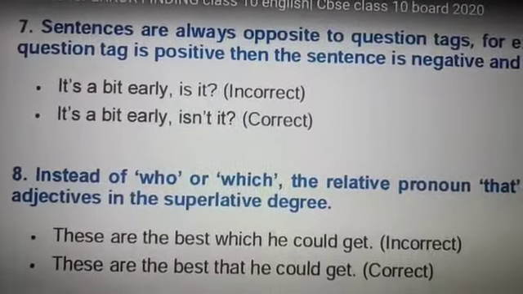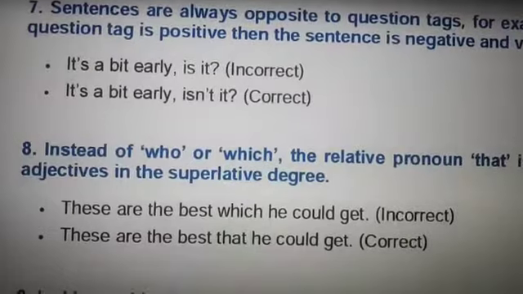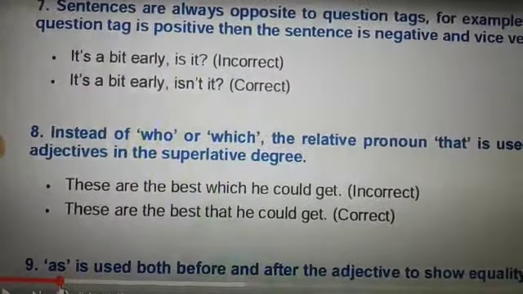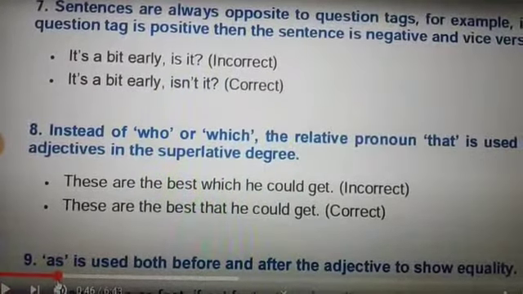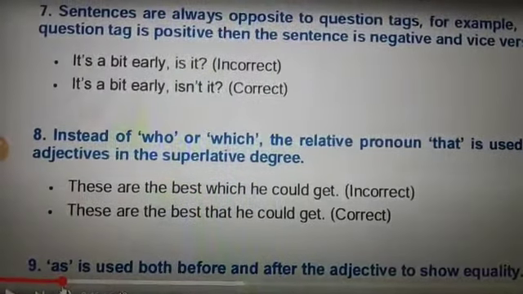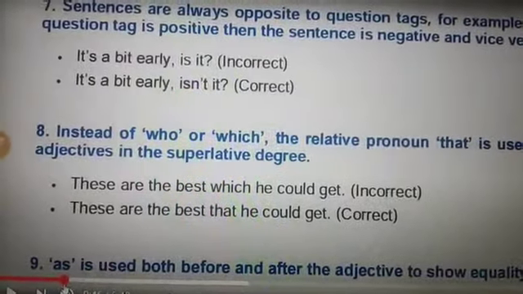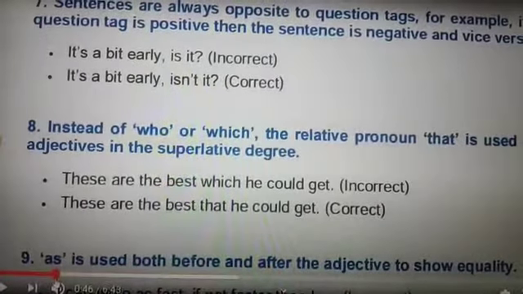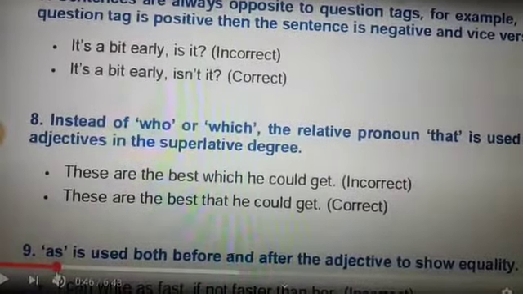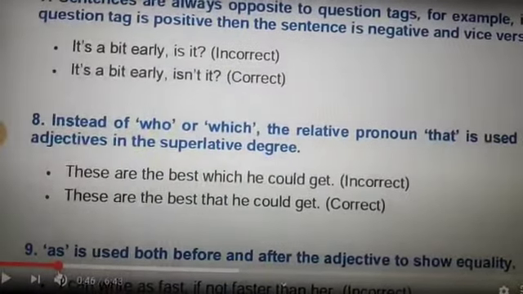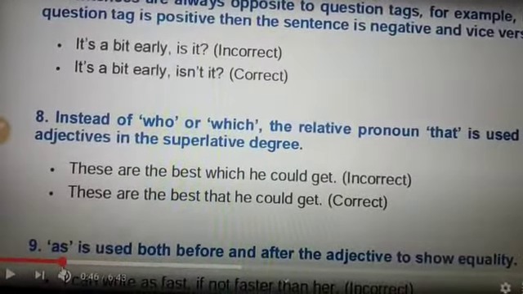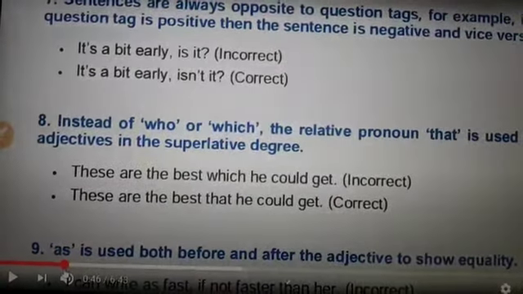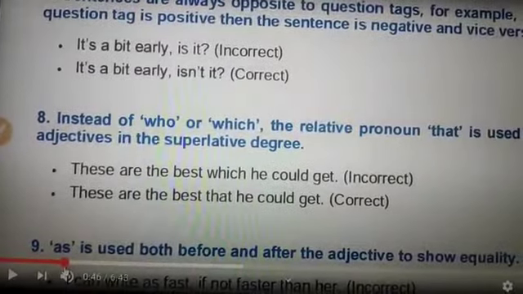And the next one is another important tool of subject verb agreement, and it will really be helpful for you while doing your editing task. This one is: sentences are always opposite to the question tag. For example, if the question tag is positive, then the sentence is negative and vice versa. Suppose there is an affirmative sentence, then the question tag will be negative. Or if the question tag is negative, then the sentence would be positive. So they would be opposite to each other.